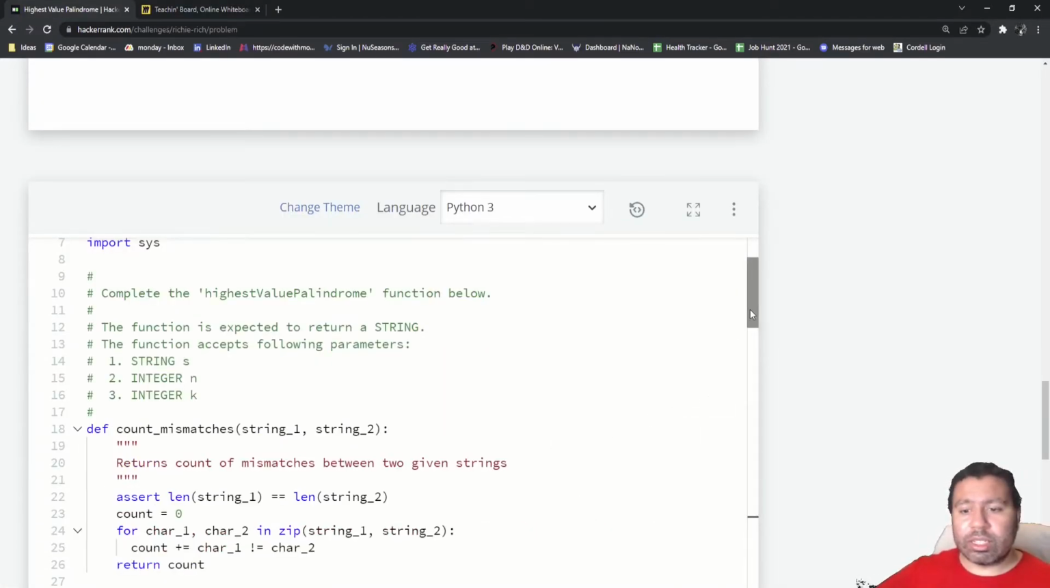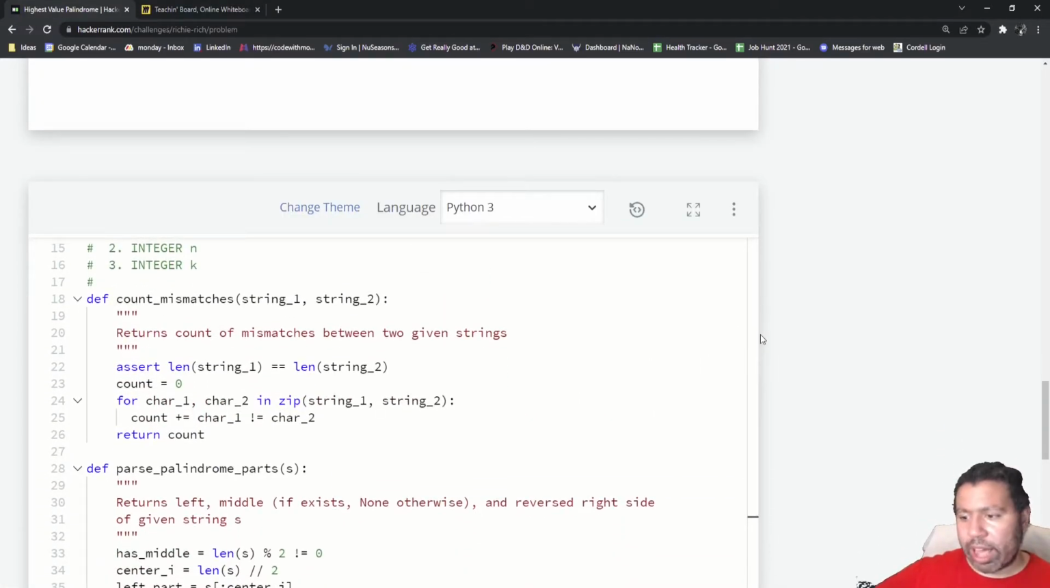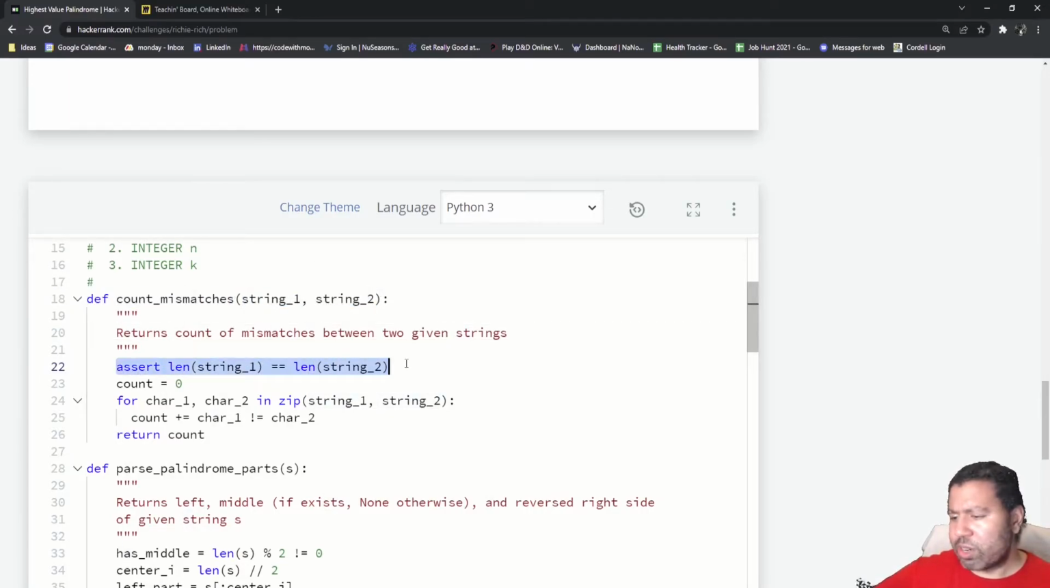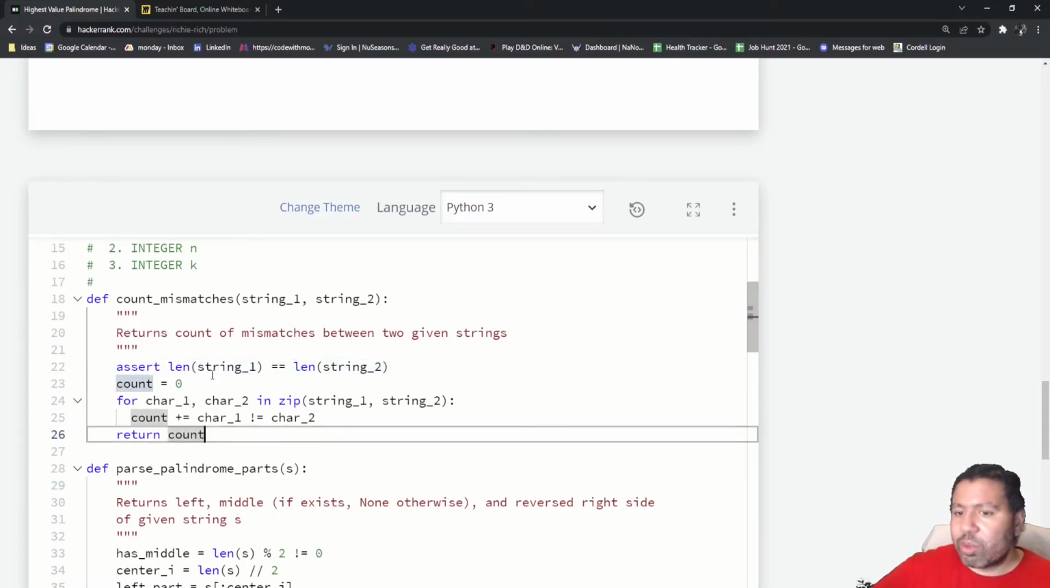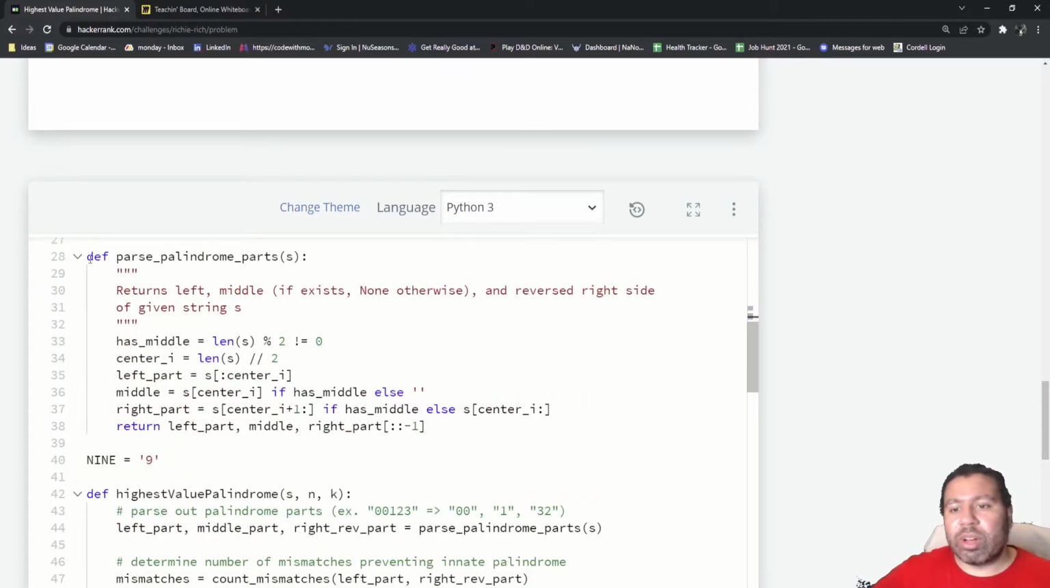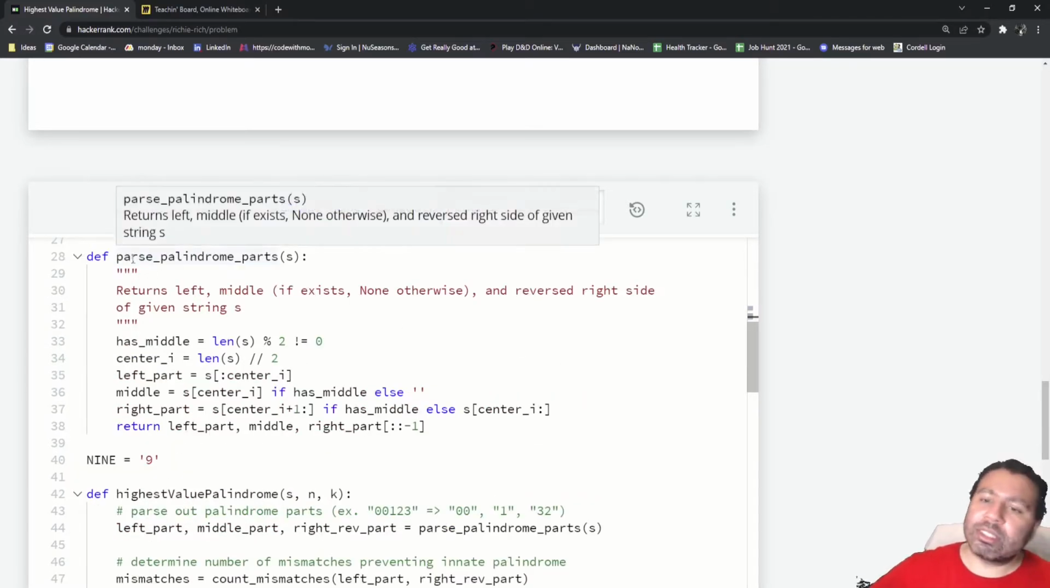All right, so let's look at the code and see what we can do here. First, I will have 2 helper functions set up for this. I will first have a count mismatches function, which will take 2 strings and just count the number of mismatches between them. At first, I will assert that the length is the same because that is a requirement here. Otherwise, I'll just take a running count and loop through both. Here I'm zipping it, but basically if any character is not the same as the other, I will add that to the count and return the count. That's all. Next, I will have my parse palindrome parts function.